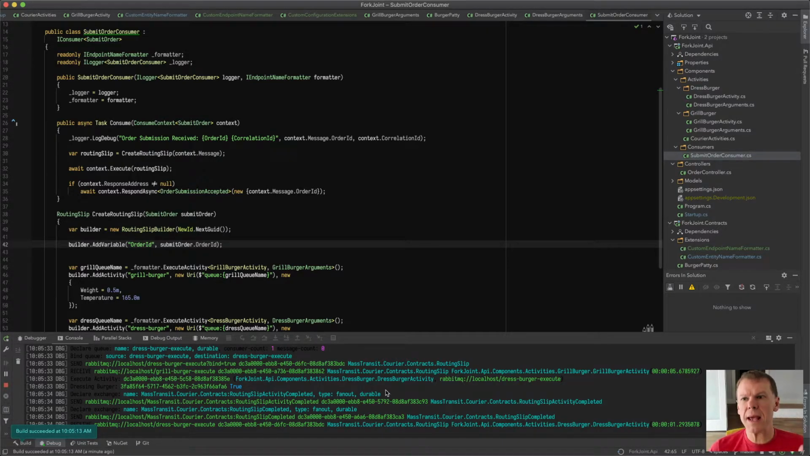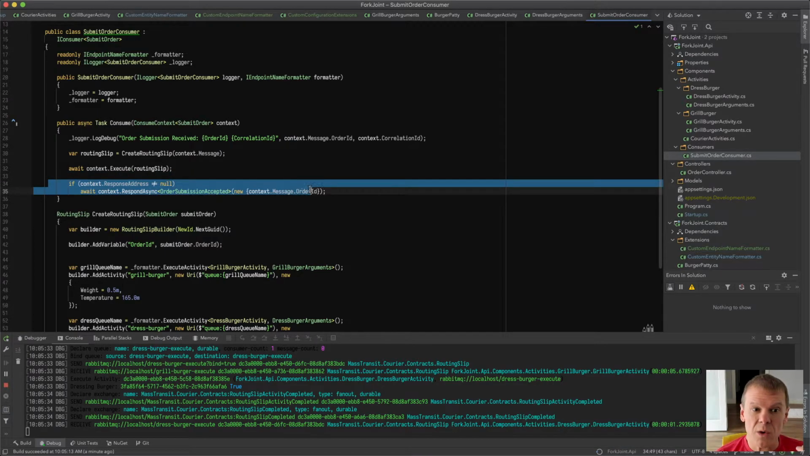So I'm going to stick with that, but I want to get back to that behavior that I had. I don't want the request client to complete until I've received and completed the processing of the burger. So that routing slip that executes with those two activities, I want to wait until those are done before I complete the request. So if we look back in the submit order consumer, here is where I'm checking to see if a response is requested. And if a response is requested, that's when I need to think about how I want to handle this differently. I'm going to do this first raw right in the code.